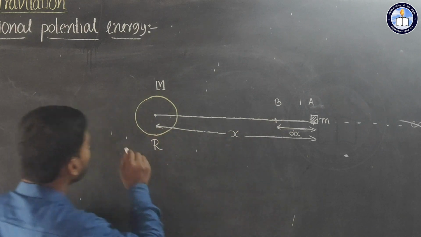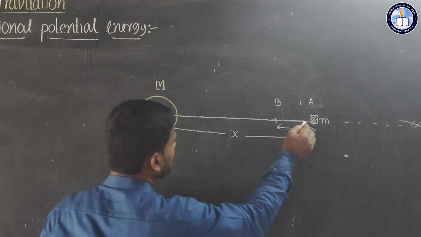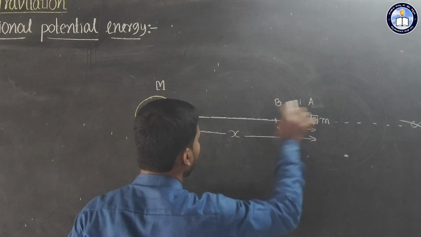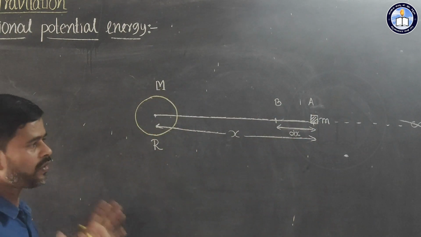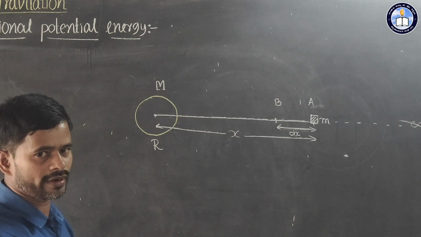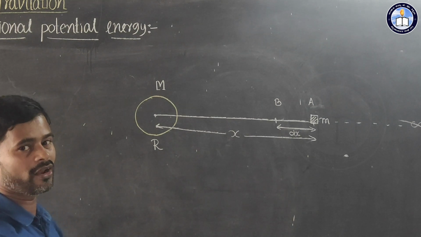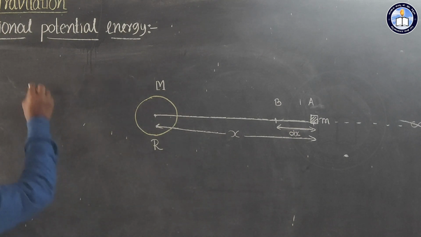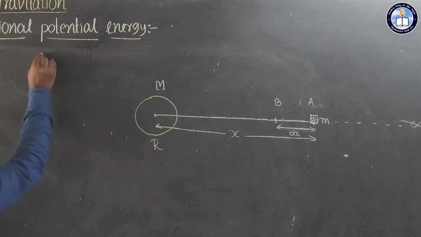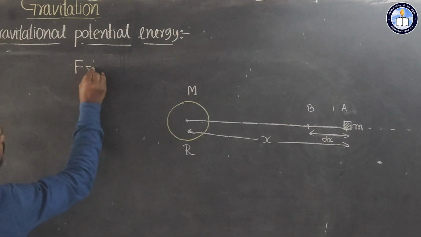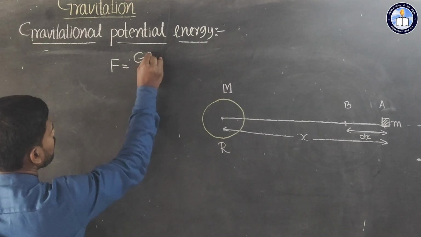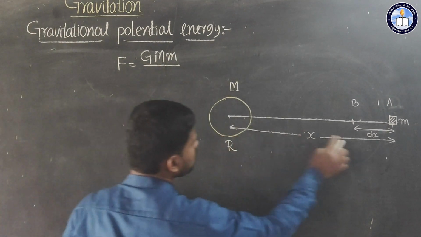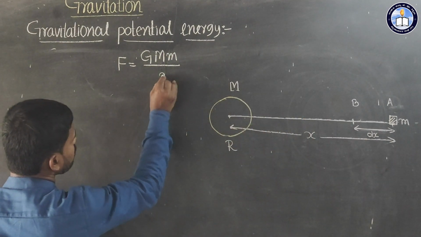Then see here between these two bodies, that means the mass of the earth and the mass of the body, there is some force of attraction. You know already gravitational force is a long range force. It is weak force in nature. So here that force we can represent like this: force F is equal to G into capital M into small letter m divided by the distance between these two, that is x square.